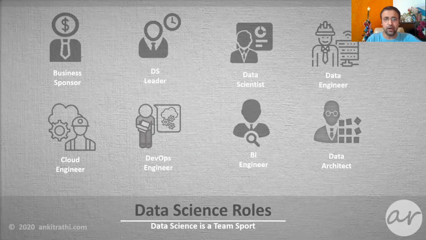Once you have deployed the model in production, you need a business intelligence engineer, BI engineer, to build a dashboard for business where they can look at the results, measure the performance against the KPIs. If you have many data science projects which are sharing and reusing data and infrastructure components, you also need a data architect to do it in the most efficient way.